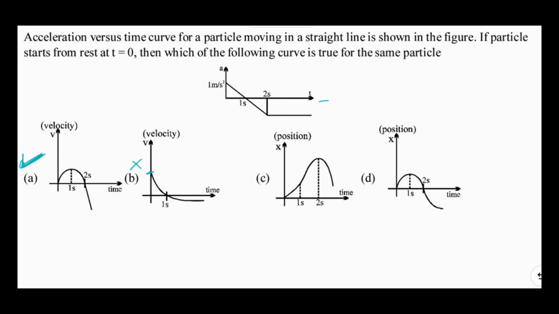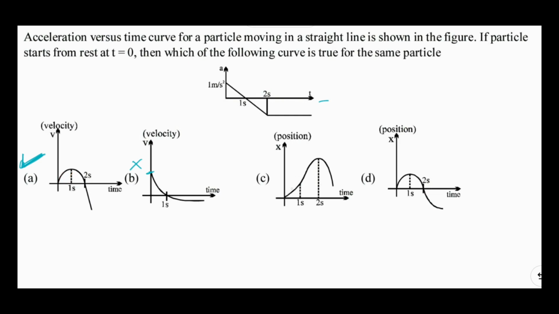Now let's observe the position time graph. By observation of the velocity time graph, I can observe what the position time graph should be. The area under the velocity time graph gives me the change in position. So initially this area is increasing up to 2 seconds, and afterwards, because velocity is going to be negative, the area should decrease. So up to 2 seconds the area should increase, and after that it should decrease.